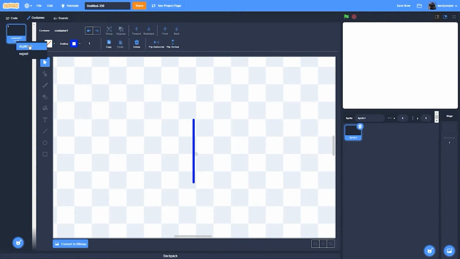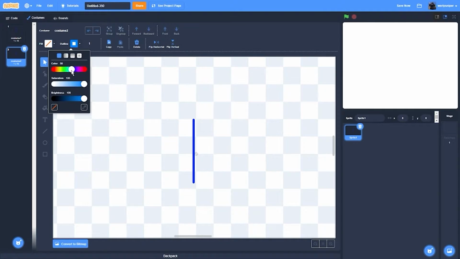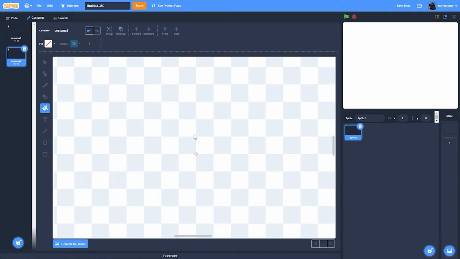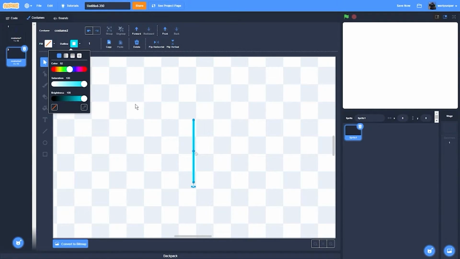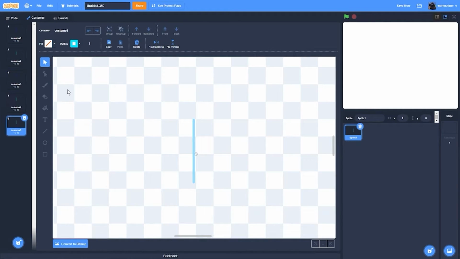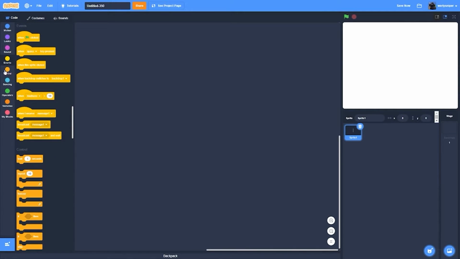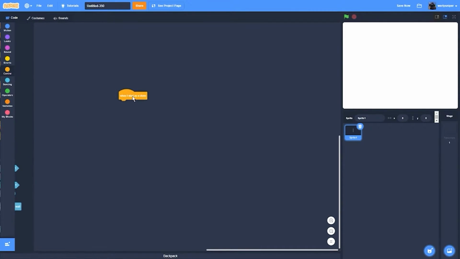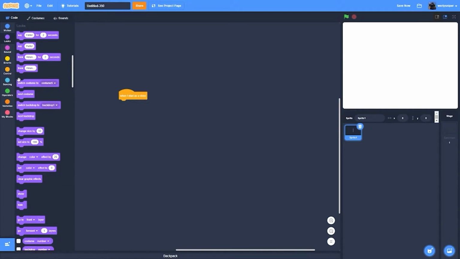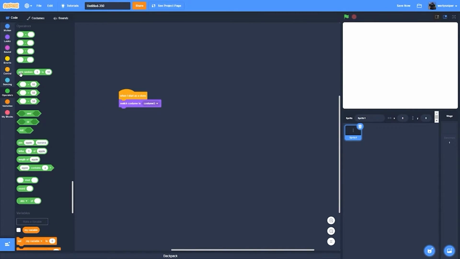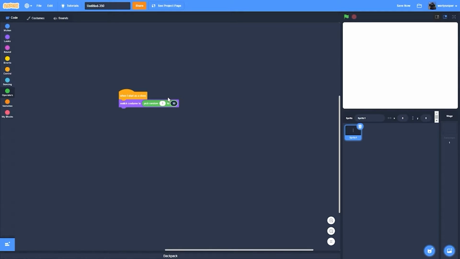And then I'll make multiple costumes but in different blue. In different blue. So it will take a while. Then after making all the 5 costumes, what you can now do is get when I start as clone, switch costume, pick random from 1 to 5.